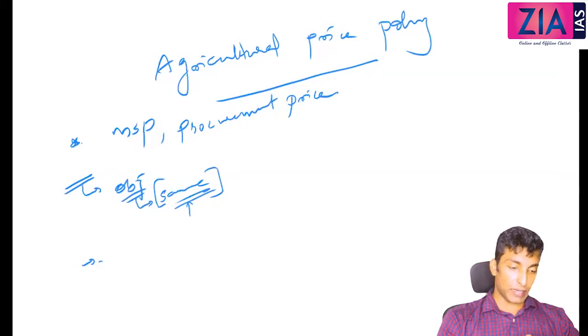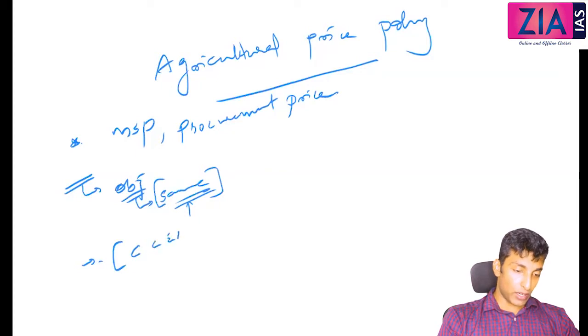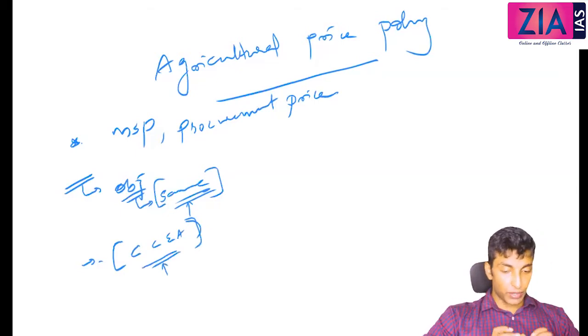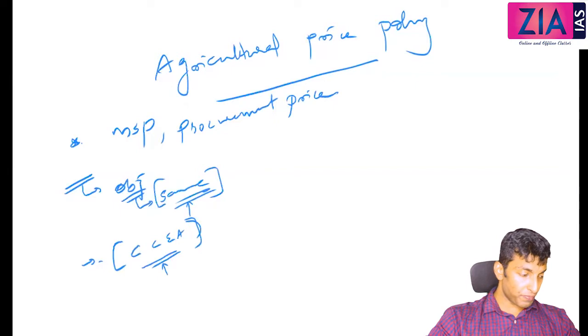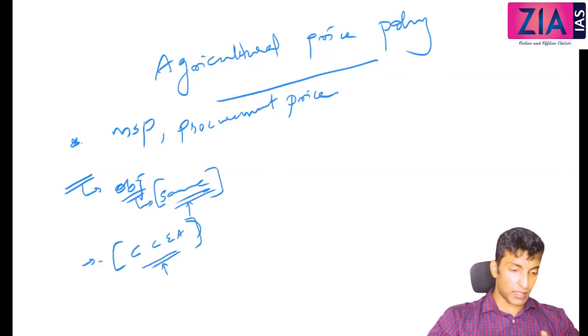In bracket you can write CCEA. What is the CCEA? Cabinet Committee on Economic Affairs. So these prices are fixed by the Cabinet Committee on Economic Affairs. Who is the chairman of this? Prime Minister. Prime Minister is the head of Cabinet Committee on Economic Affairs, and other ministers are also part of it.